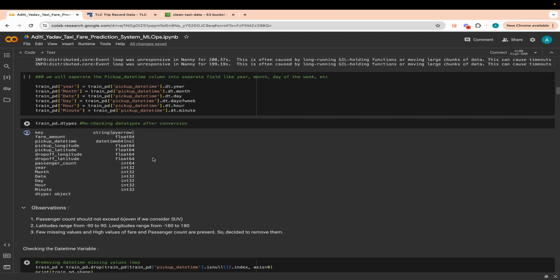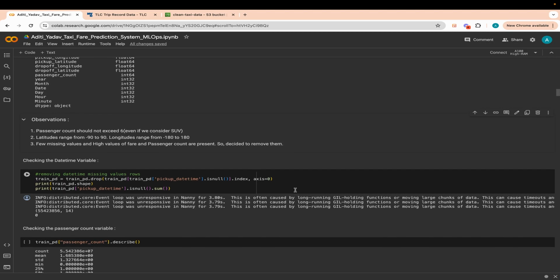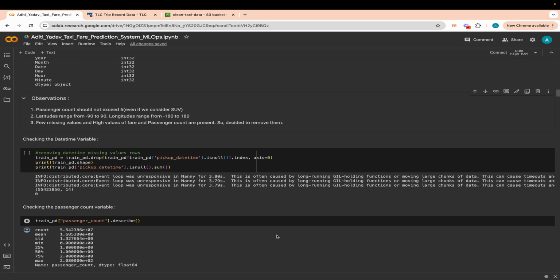We keep certain observations in mind, like the passenger count, as you can see here, should not exceed 6, even if we consider an SUV. And latitudes range from -90 to 90, longitudes range from -180 to 180, and few missing values and high values of the fare and passenger count are present, so we also decided to remove them. So now, based on the definition, let's first describe the passenger count column.